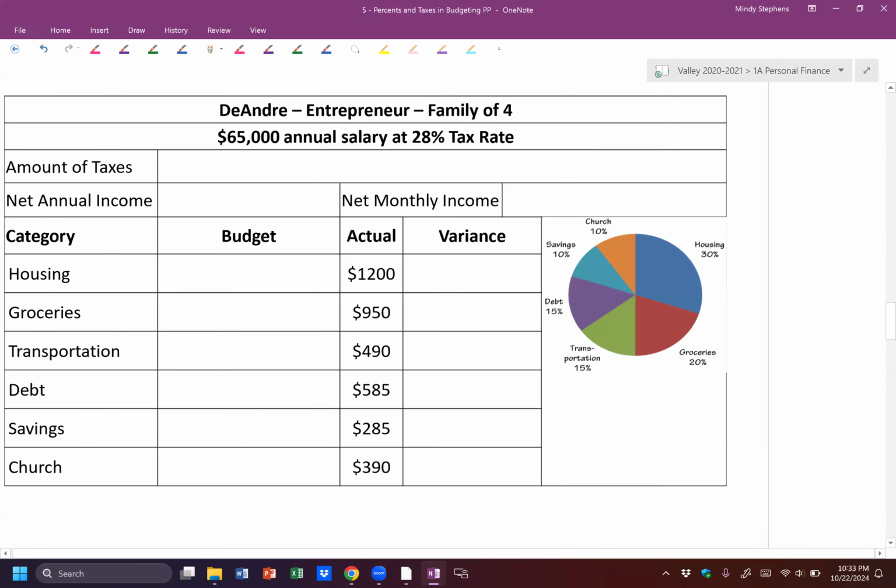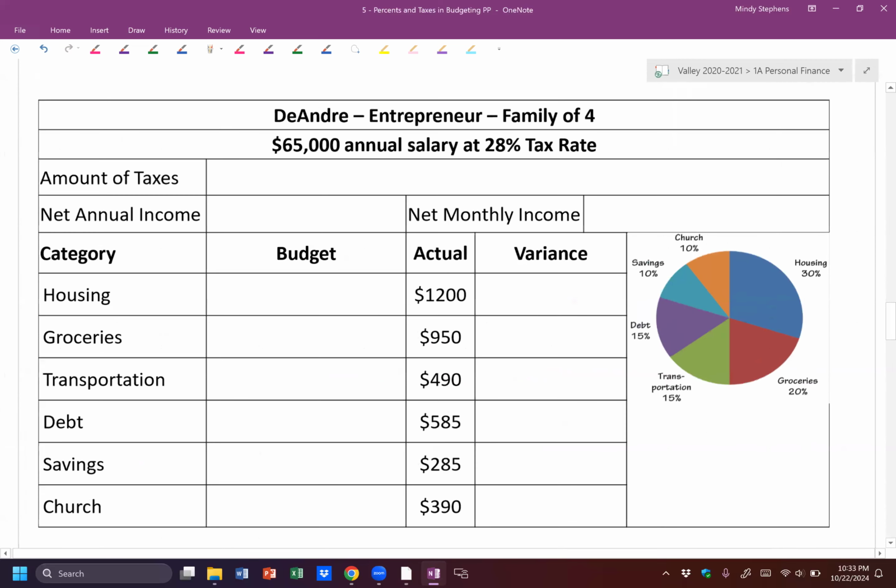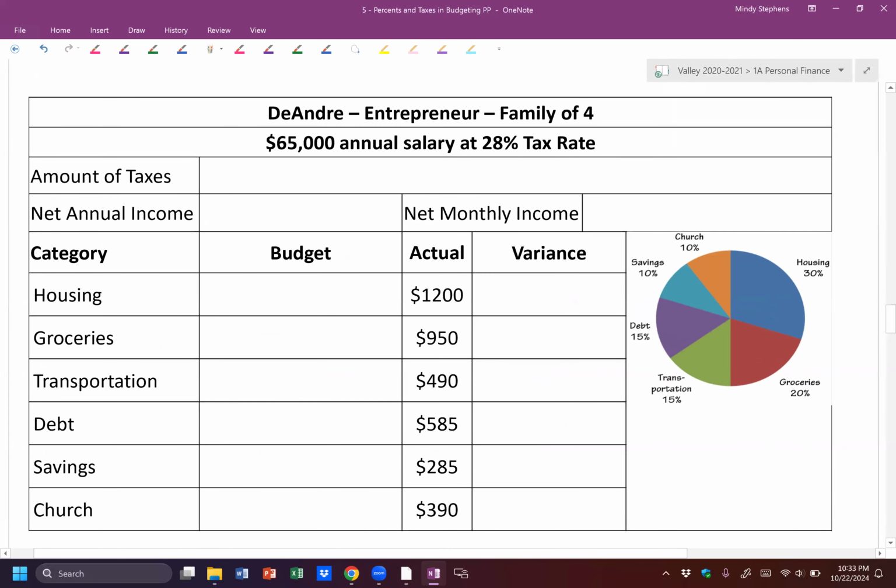So the table, filling this out is what takes the very longest and it's easy to make mistakes. So just be extra careful. So DeAndre is an entrepreneur, family of four. They have a $65,000 annual salary and a 28% tax rate. So again, remember we're doing the tax amount, the net amount, and then we do this net monthly income over here. So to find our taxes, take the 28 divided by 100. So I get 0.28. Then I multiply that by my annual salary. So multiply that by $65,000.